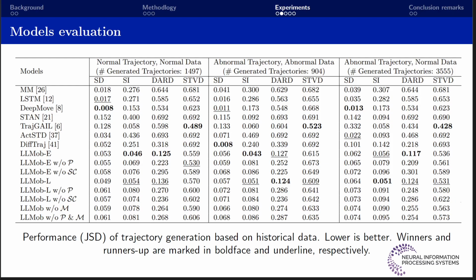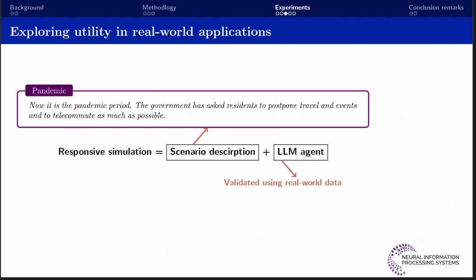While our model may not always replicate spatial features, it did well in temporal dynamics. It is also very competitive in spatial-temporal metrics like DRD and STVD. We suggest that the strength of our model in these metrics comes from the ability to accurately replicate the motivation behind individual behaviors. Thanks to the LLM's deep semantic understanding, we can capture not just the where, but the why of human behavior.